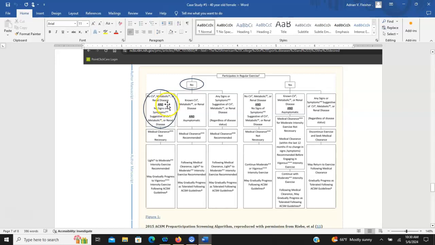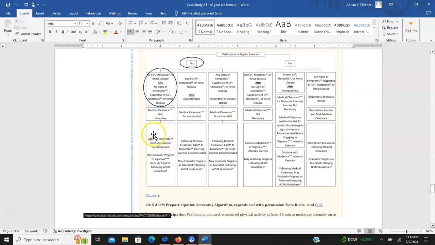So she does not have any of these, and there are no signs or symptoms suggestive of these as well. That puts us in this side of the algo, in this column. So medical clearance is not necessary. And when you get further down here, you can jump into light or moderate intensity exercise. And this is where it gets a little bit murky, I have to admit, but we've done this enough that you can progress to vigorous exercise following the guidelines.